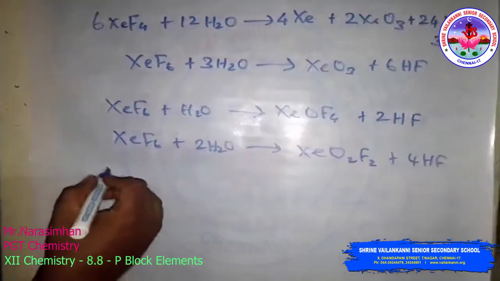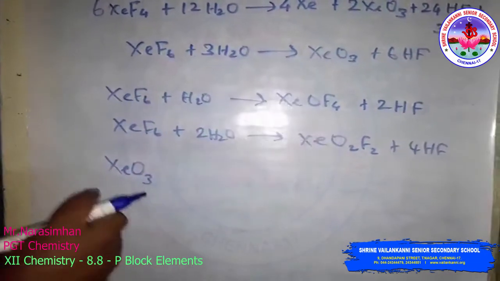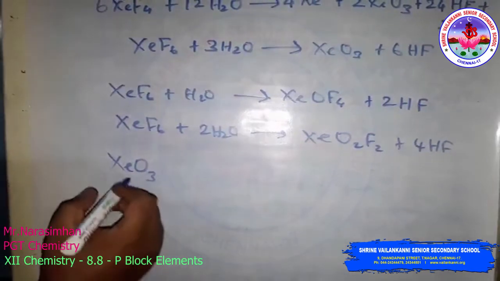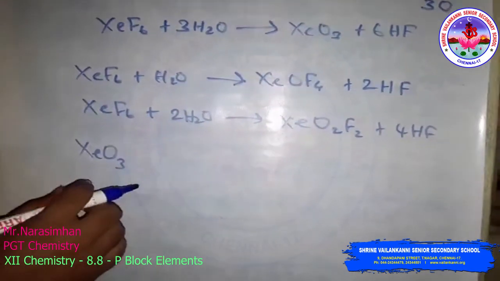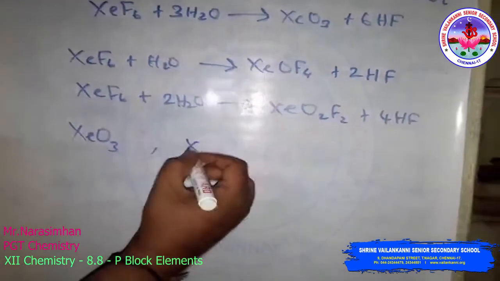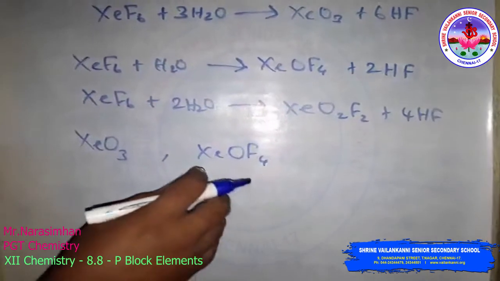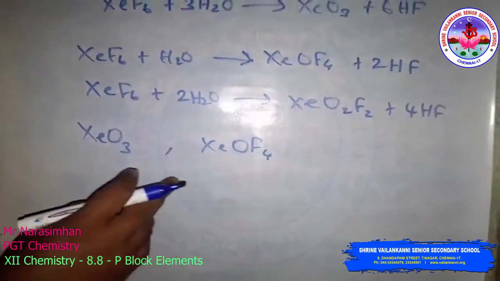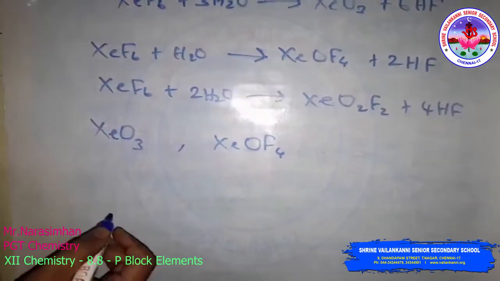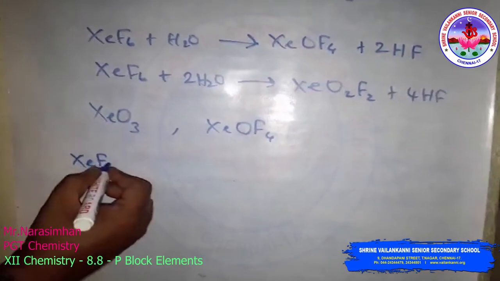Here xenon trioxide is a colorless, highly explosive solid with a pyramidal molecular structure. Xenon oxytetrafluoride is a colorless volatile liquid and has a square pyramidal molecular structure. I will draw the structures here. Xenon difluoride, XeF2, is linear.